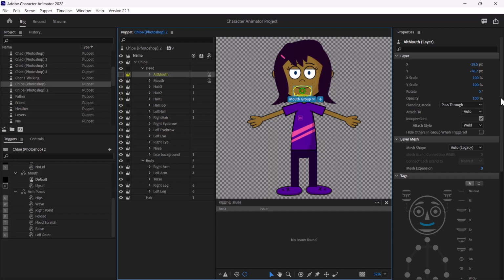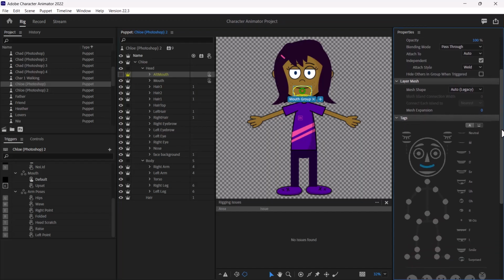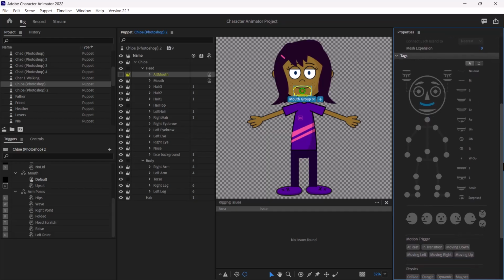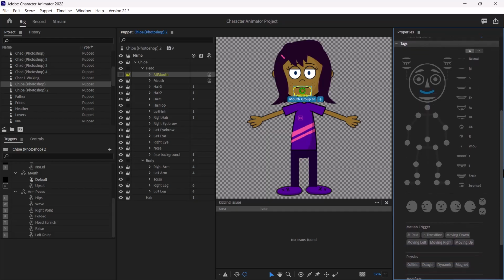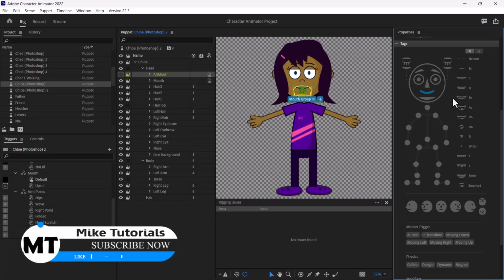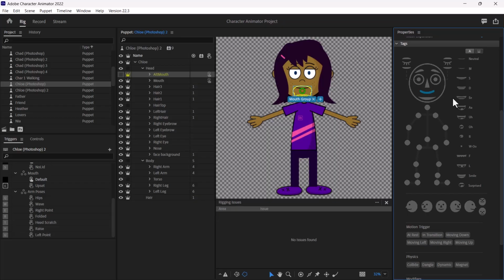Now on the right hand side, you have this, okay? Now these are what you will refer to as tags. So these are something we're going to look at in detail in subsequent videos. But for now, this is a way Adobe Character Animator recognizes the different parts of the body.